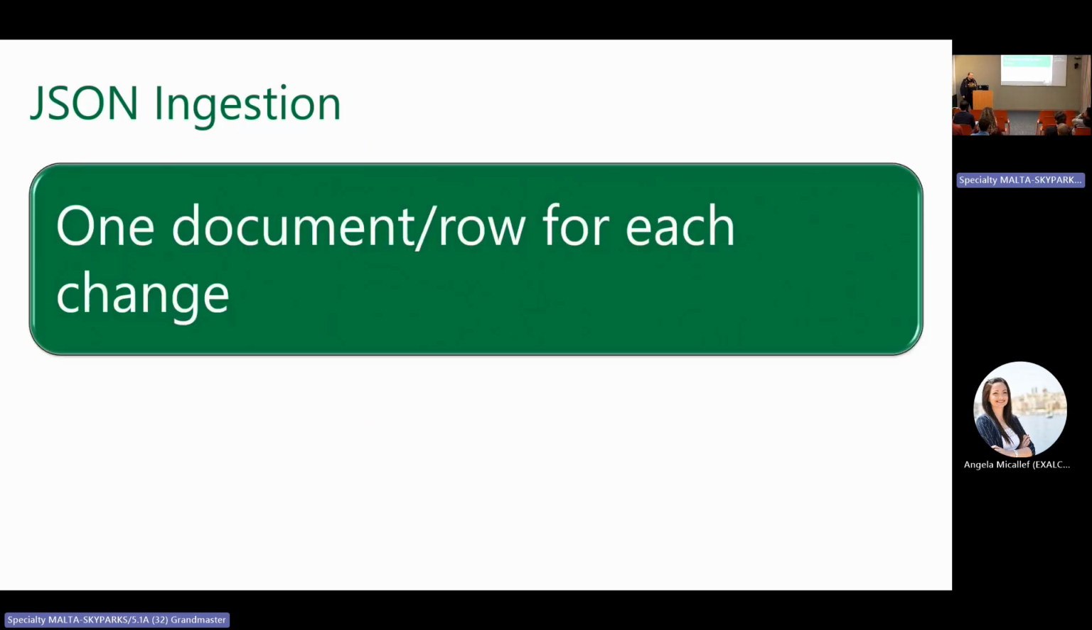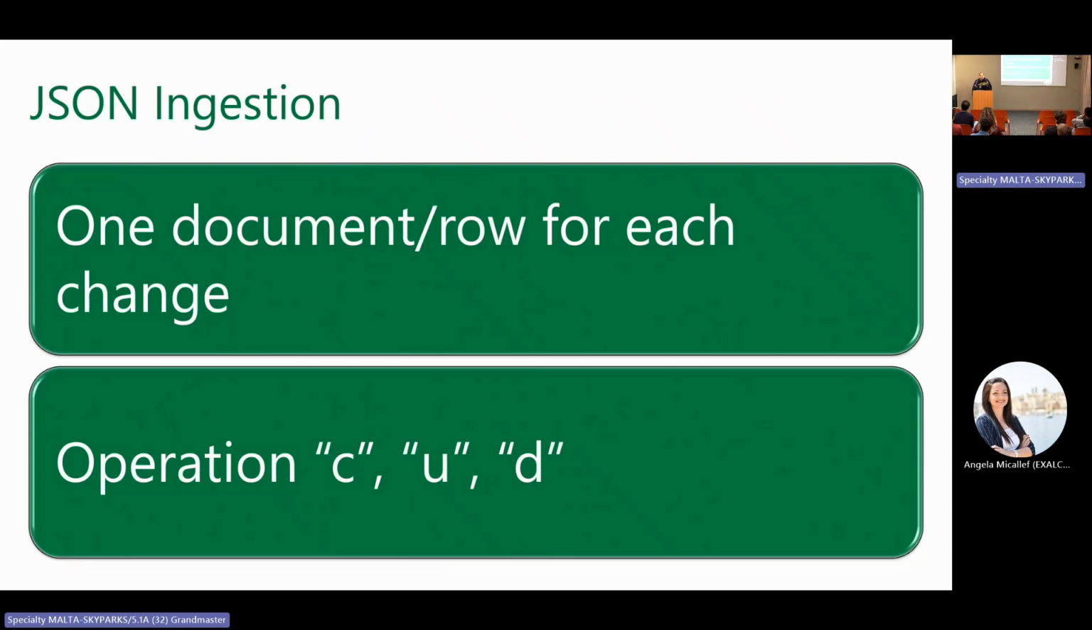So, one document for each row, for each change of a row. The operations can be C for an insert, create, U for an update operation, or D for a delete operation.